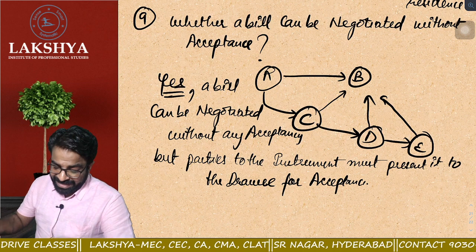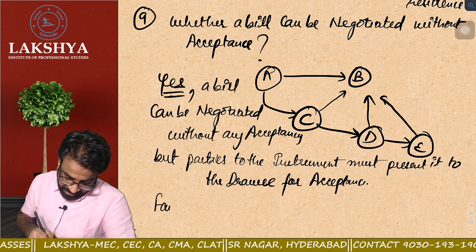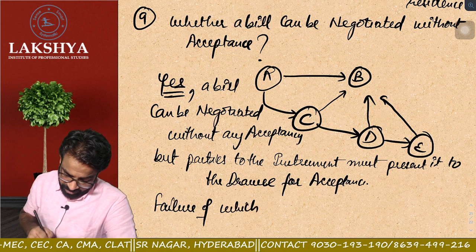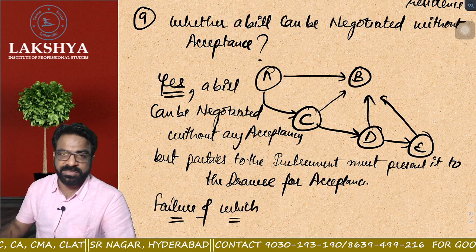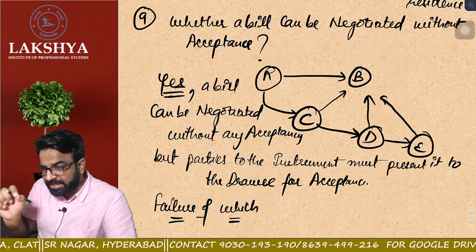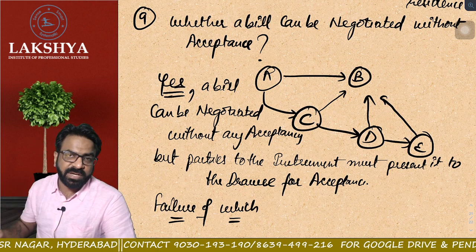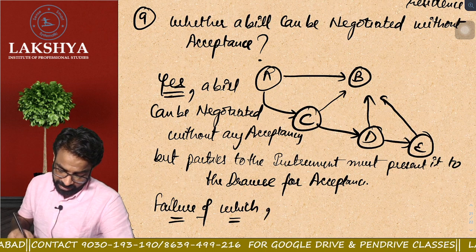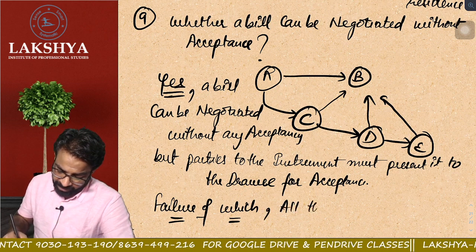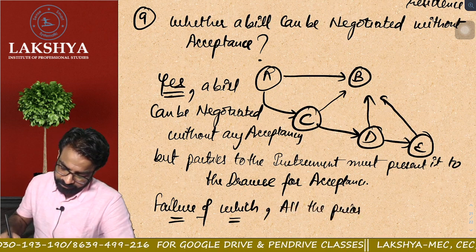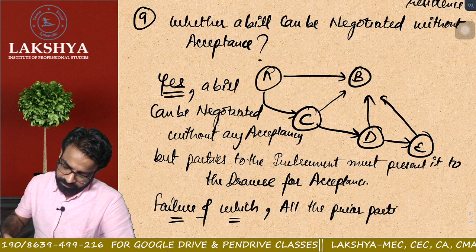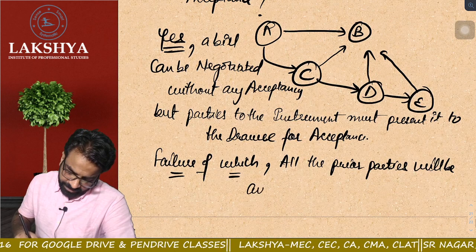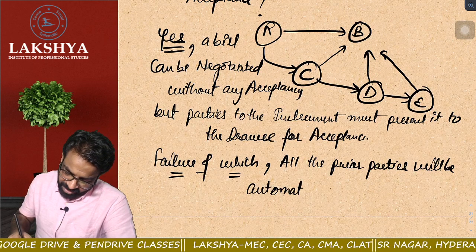Are you getting the point? Now, what is happening? Suppose none of the parties went to B's house for acceptance, none of the parties C, D, E, A. Failure of which, what will happen? All the prior parties will be automatically discharged.